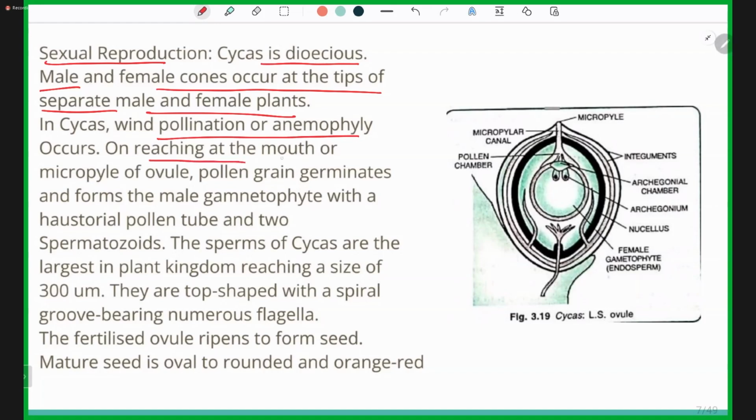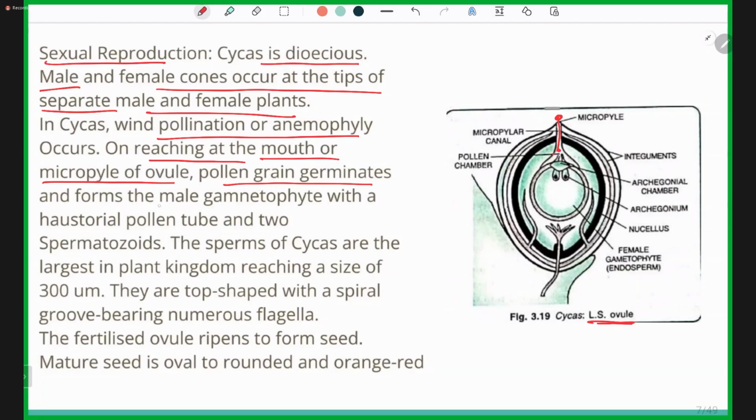On reaching the mouth, or micropyle, of the ovule, the pollen grain germinates. This is the LS of an ovule. When the pollen grain enters, the pollen chamber is formed, and through this pollen chamber the pollen grains are released near the egg cell.